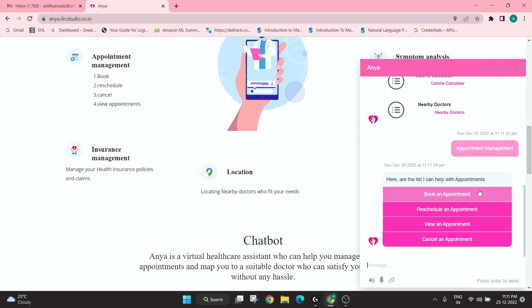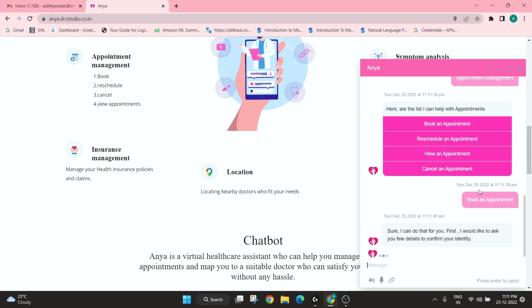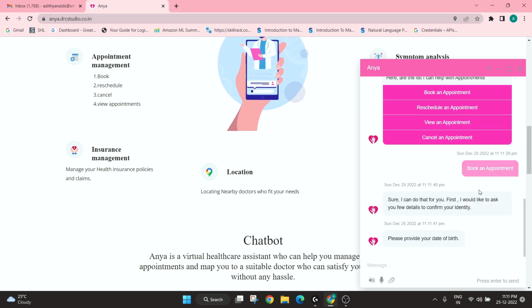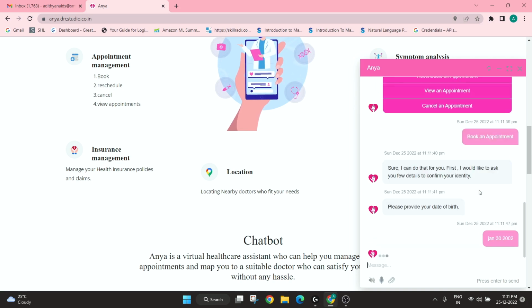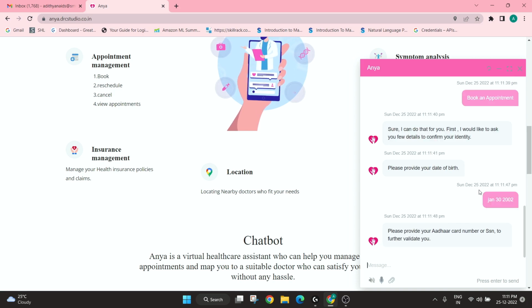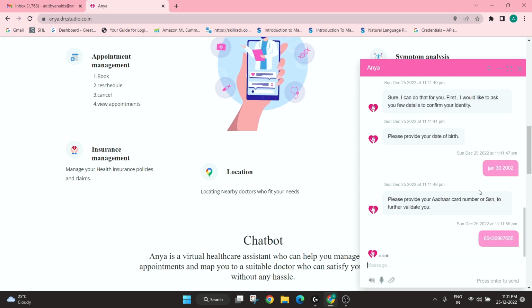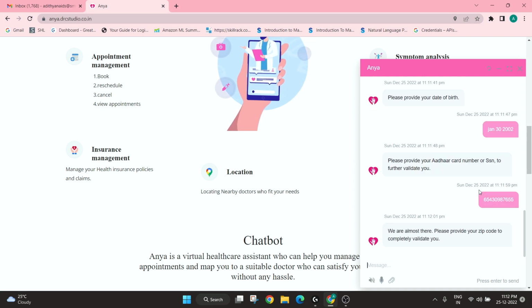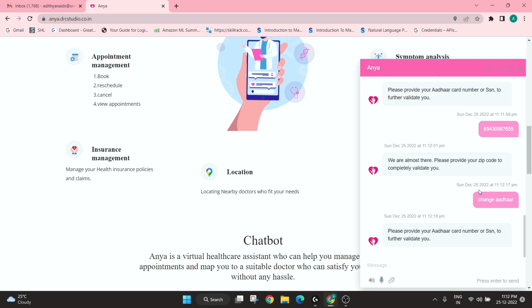So let me just book an appointment first. It's asking for my date of birth. Just now I am noticing that I have entered my Aadhaar card number wrong. So I am using the feature offered by Kore.ai, amend entity, to change my Aadhaar card number again. Now I am going to give the correct Aadhaar card number.